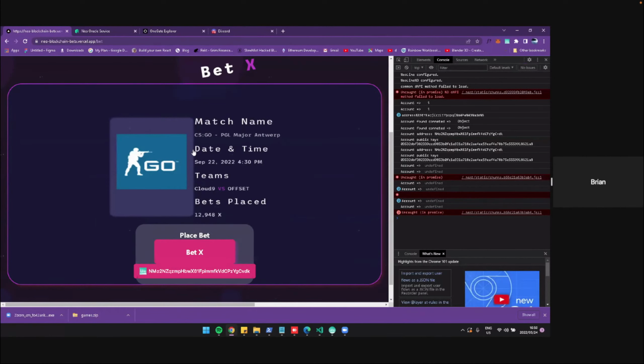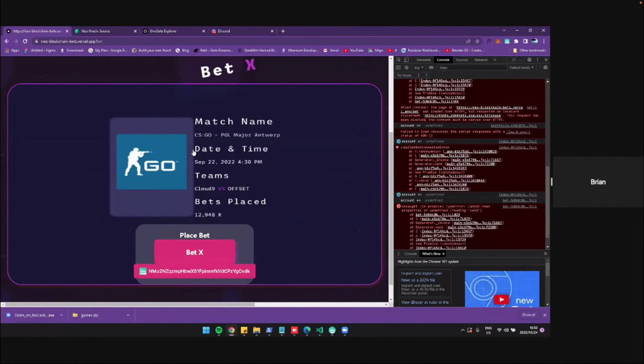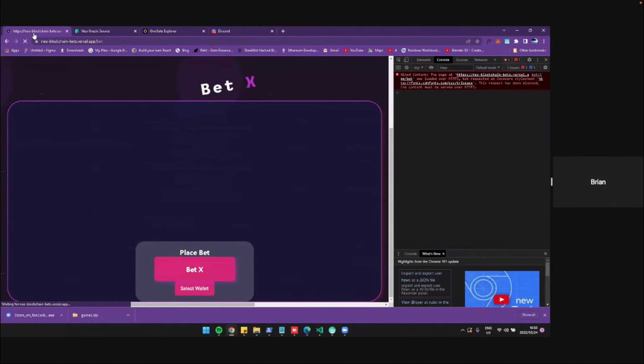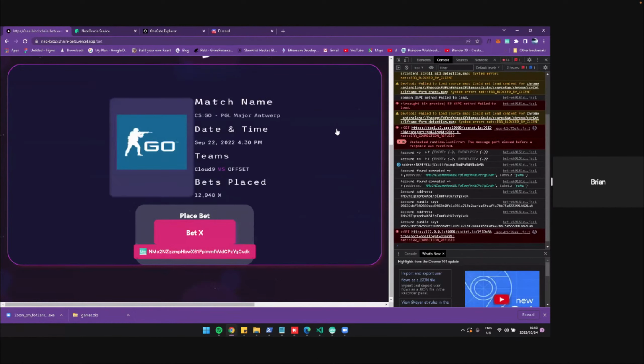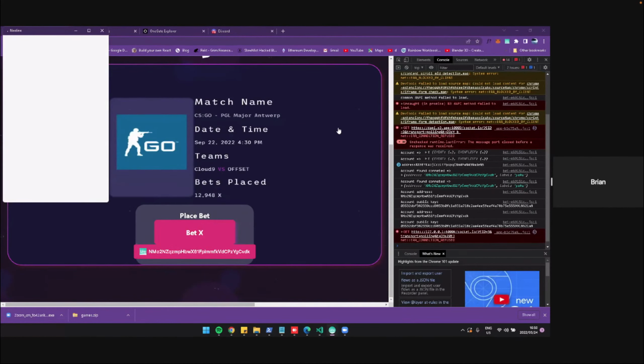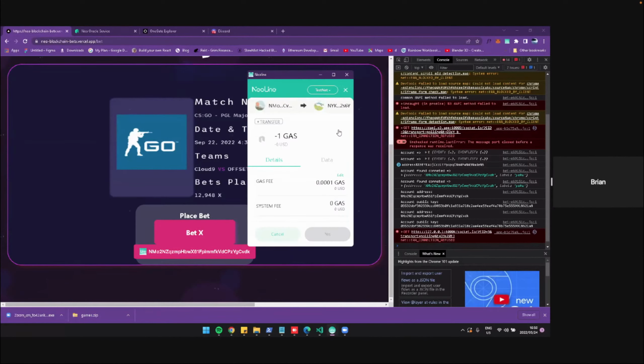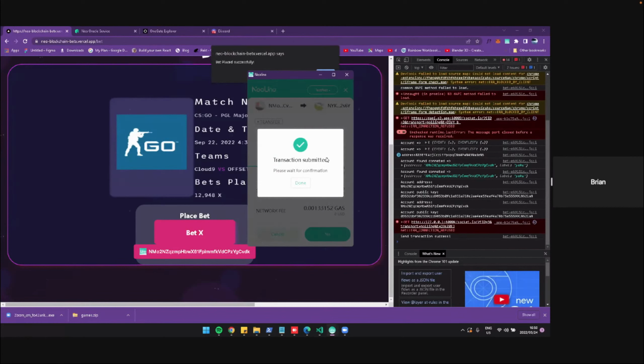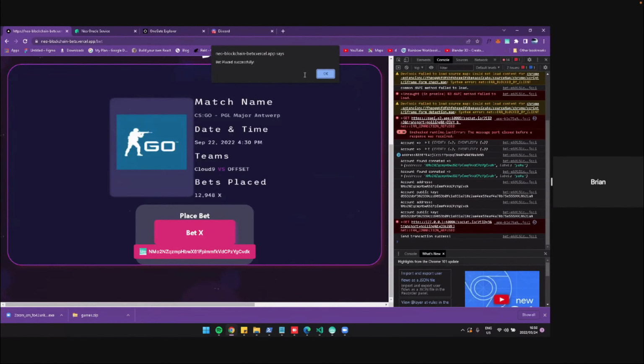So select the wallet and connect, then place the bet, and it's going to ask you to sign. So for now, the Astro token wasn't up and running for this demo. So what we're using is gas instead. So for you to place a bet, it's going to check if you put some gas in your wallet, and then once you've got enough gas, you're able to place the bet. And once you place the bet, it's going to say bet placed successfully, and you are good to go.